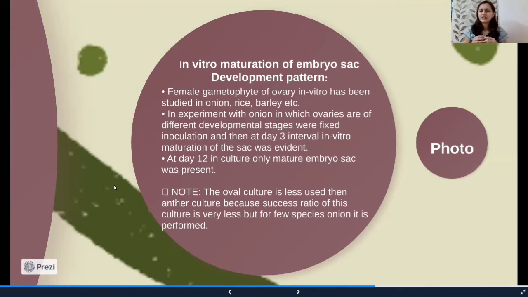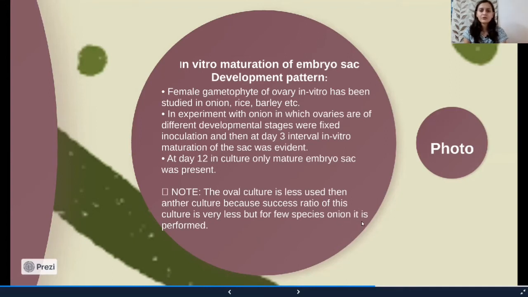The main drawback, or rather the disadvantage, if we compare gynogenesis and androgenesis together, is that anther culture, which is androgenesis, is more widely used in plant tissue culture than gynogenesis, because the success ratio of gynogenesis is very low.